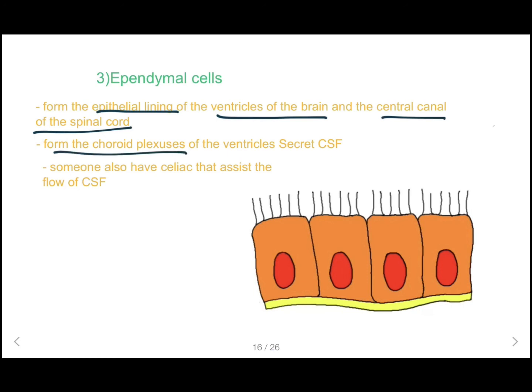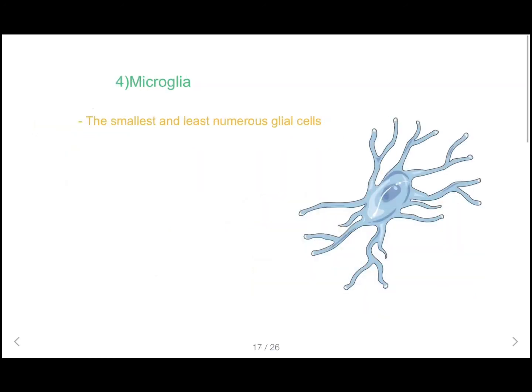CSF means cerebrospinal fluid. Some also have cilia that assist the flow of CSF. You can see here, this is the cilia. This assists the flow of CSF. The fourth cell type is microglia. These are the smallest and least numerous glial cells.